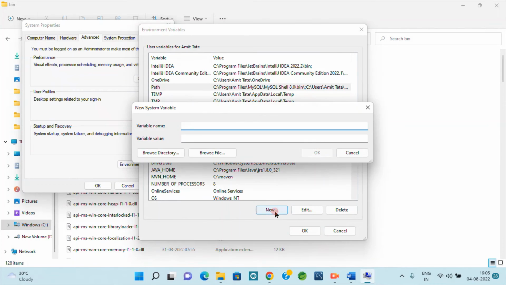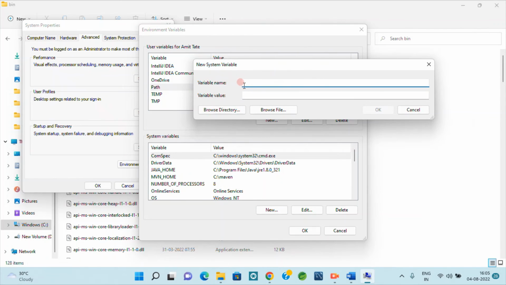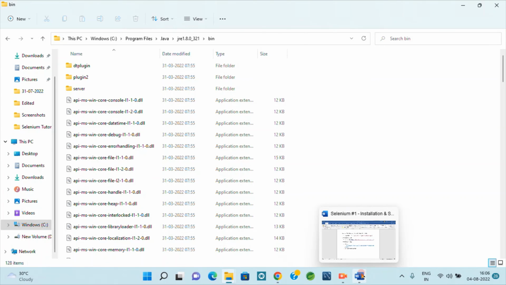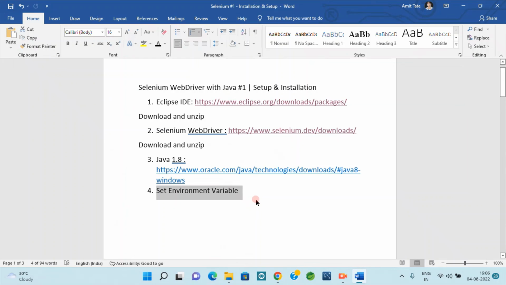And here in system variable we have to add JAVA in capital, JAVA underscore HOME, and give the path excluding the bin. So I have already added this path variable for Java. So in your case, please add it and click on OK. So we have completed the fourth step.